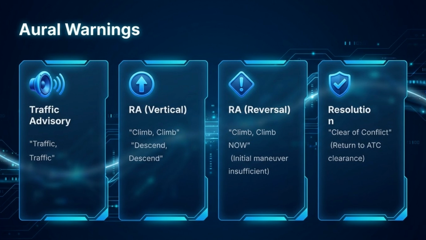Oral warnings include "traffic, traffic" for TAs and "climb, climb" or "descend, descend" for RAs. A reversal RA uses "climb, climb now" if the initial maneuver is insufficient. "Clear of conflict" signals the return to ATC clearance.